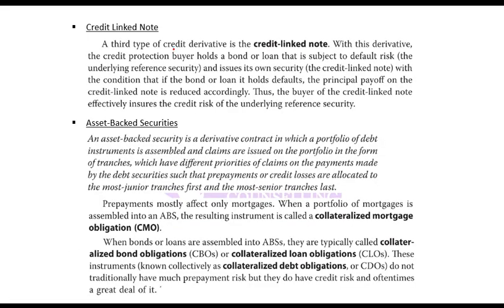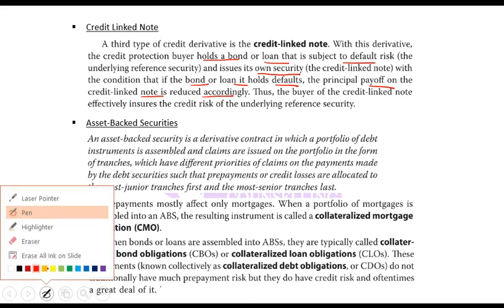Credit linked note, again a derivative in which the outcome or the cash flow or the return is dependent on the credit risk of the underlying asset. So for example, credit protection buyer holds a bond or loan that is subject to default risk, and it issues its own security with the condition that if the bond or loan defaults, the principal payoff on the credit linked note is reduced accordingly. What does it mean?